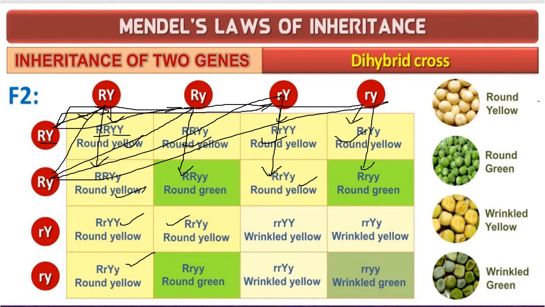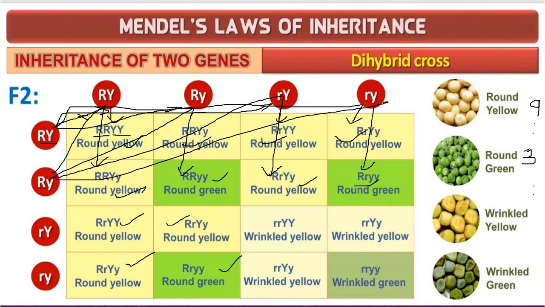So we'll write here 9 is to round green, 1, 2 and 3. So we'll write here 9 is to 3. Okay. And it's to wrinkled yellow.